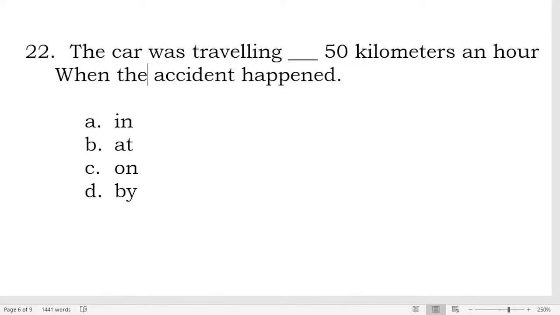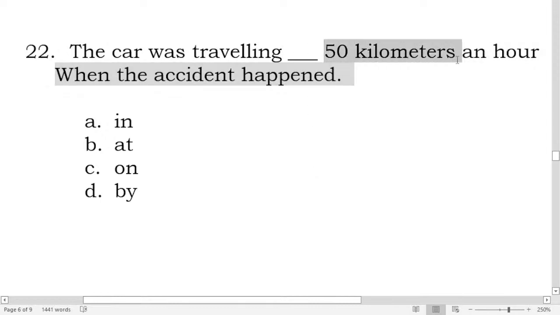For number 22, the car was traveling blank. With numbers, we always use the preposition at. For example, Teacher Seppi left college at 16. So the car was traveling at 50 kilometers an hour. So the correct answer is traveling at, the preposition at, with numbers: at 16, at 20, at 50, like that.